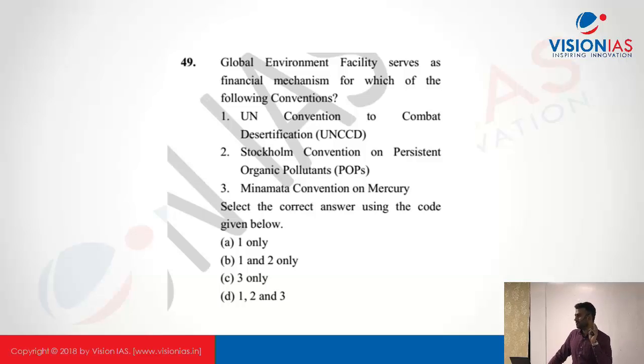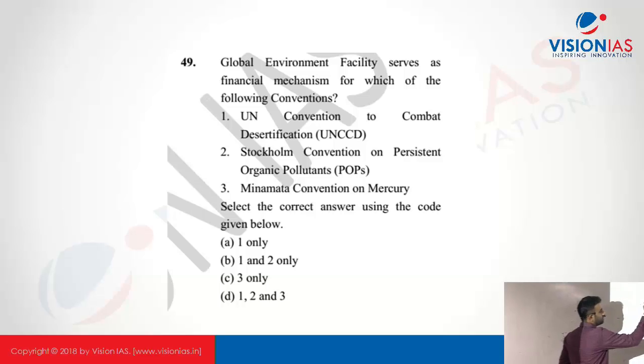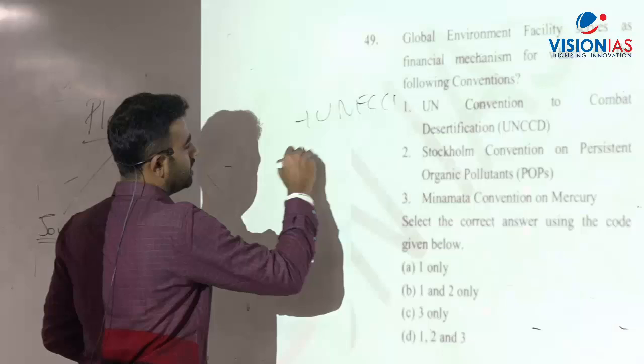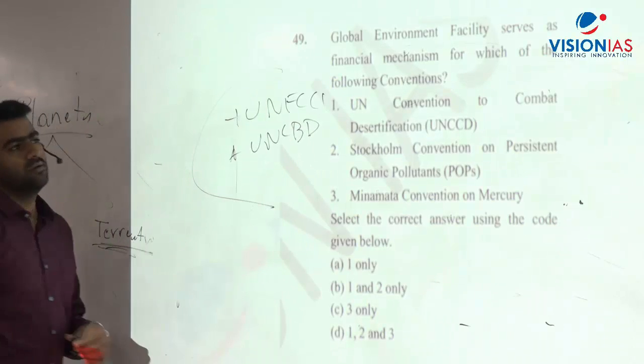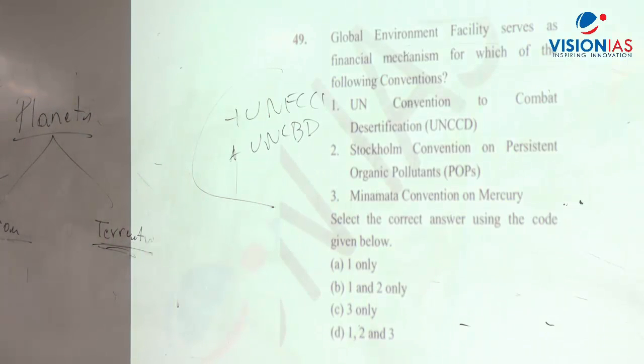UNFCCC, UNCBD, then combat desertification UNCCD भी है, and Stockholm भी है, and Minamata Convention भी है. Okay, for all these 5, UNFCCC, then UNCBD. These 5 come under GEF, Global Environment Facility.